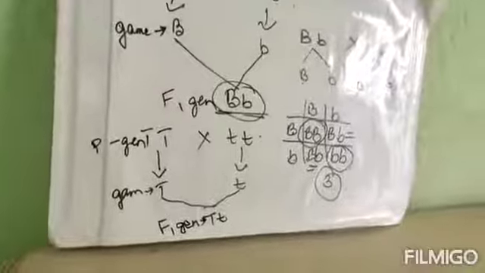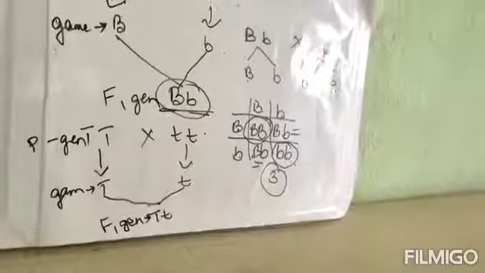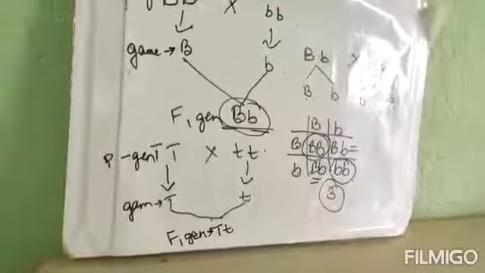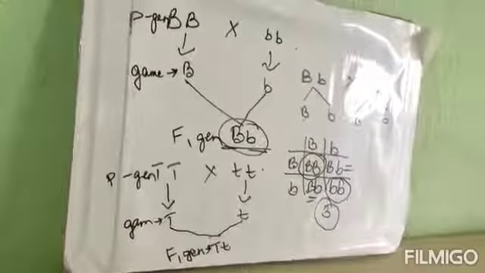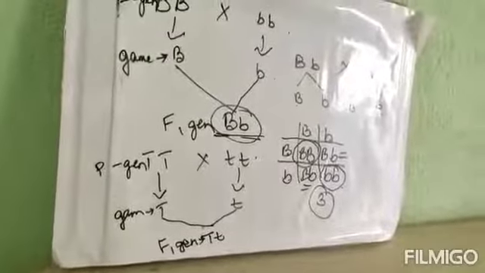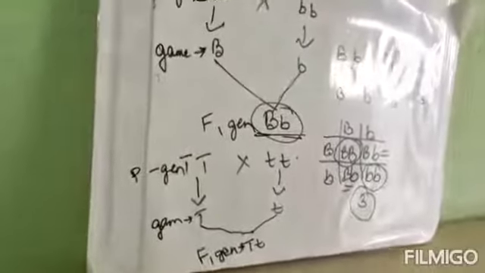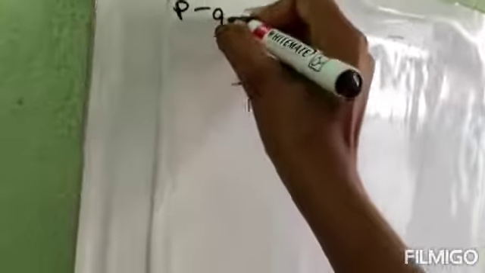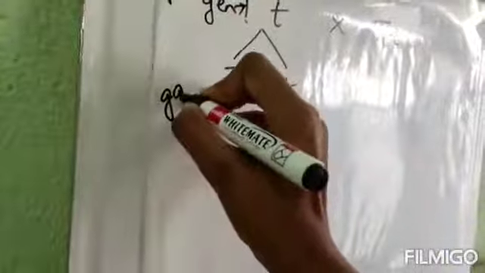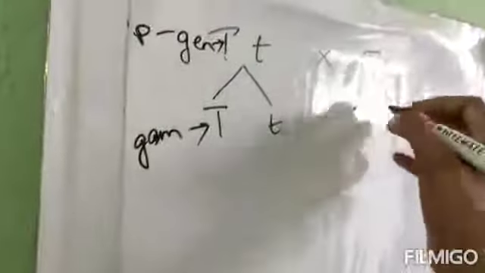Number 7, if we cross two hybrid tall plants, then how many types of genotypes will we get in the F1 generation? It is talking about the F1 generation. So two hybrid tall plants we are crossing, right? So in the F1 generation, what will we get? This is the P generation. These are the gametes, it is forming. These are gametes, it's again coming out.